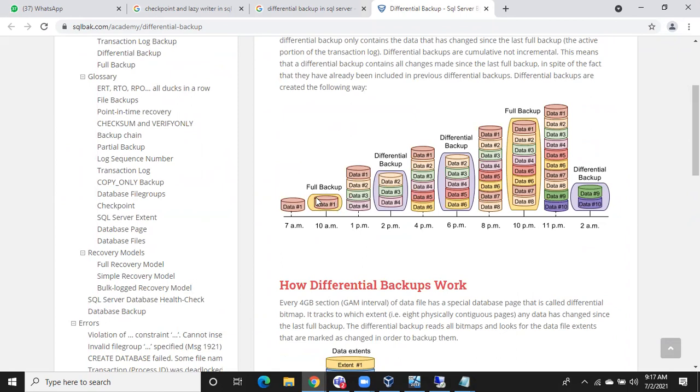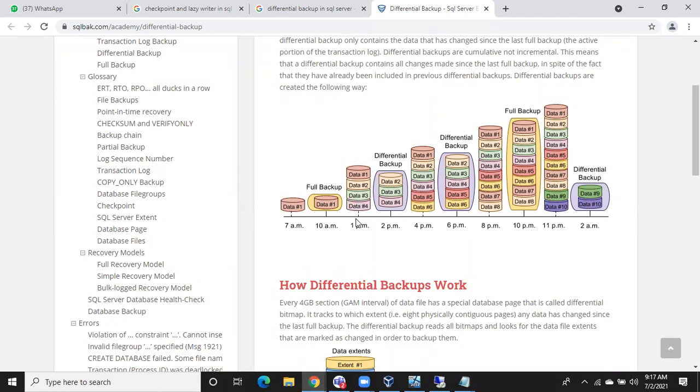Data 1, it is going to take the backup of the whole database at 10 o'clock. At 1 p.m., 3 records are added: data 2, data 3, data 4. You can see the change. These 3 records are newly added records by 1 p.m.